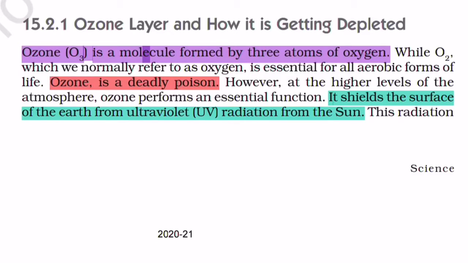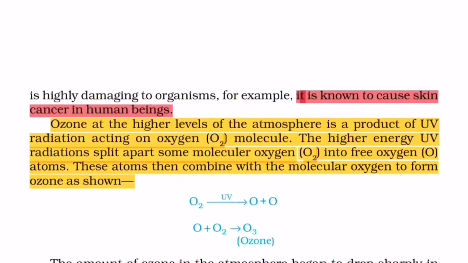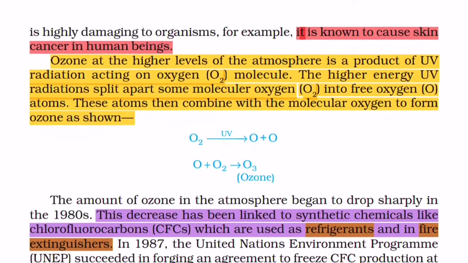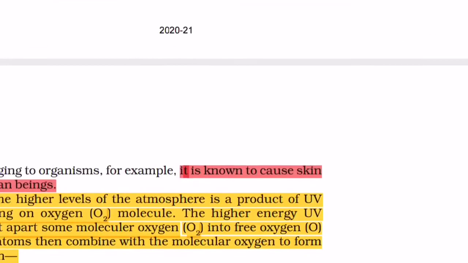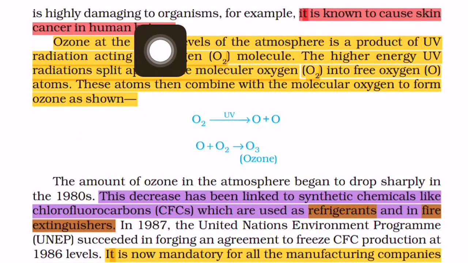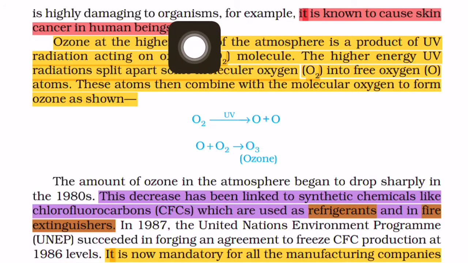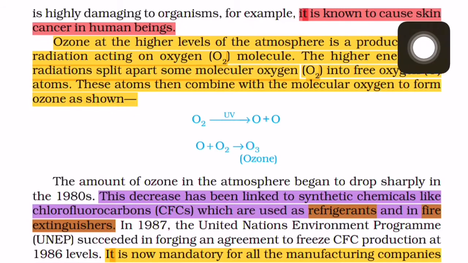This is very harmful, it can cause diseases in human beings, and this can be prevented by the ozone layer. This ozone layer is formed in the atmosphere at the stratosphere. This radiation is highly damaging to organisms. So UV radiation is very dangerous for every organism. For example, it is known to cause skin cancer in human beings.